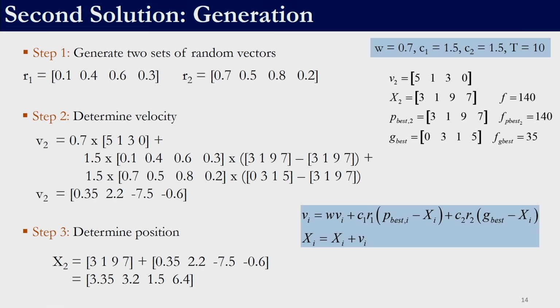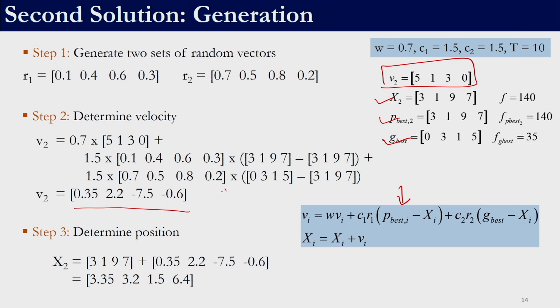Coming to the second solution, the velocity we had randomly generated, this is our x2. Our P best 2 is the same as x2 for the first generation at least, and this is our G best. If we apply this equation and calculate its velocity, we get 0.35, 2.2, minus 7.5 and minus 0.6.